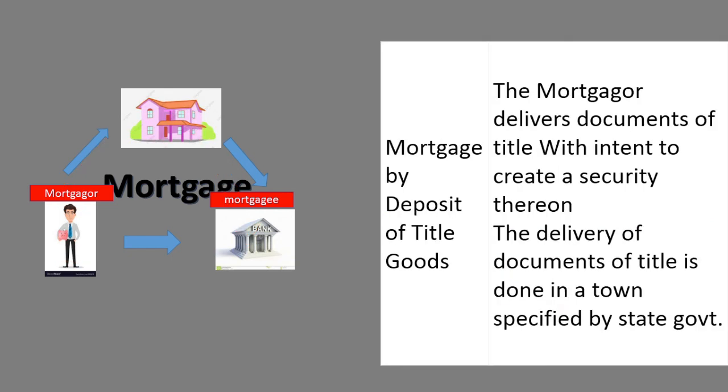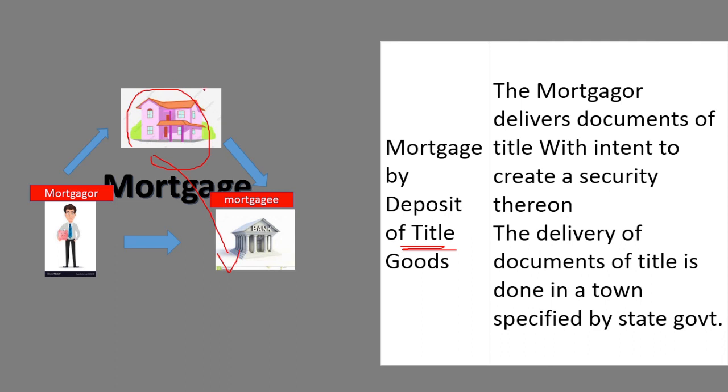So next is mortgage by deposit of title deeds. This is a very important thing. That means we all know our property, land or land together with the building, everything has title deeds, otherwise sale deed and prior deed, all the documents are there. These documents are given to whom? The bank. That is the way the ownership is moved towards the bank.